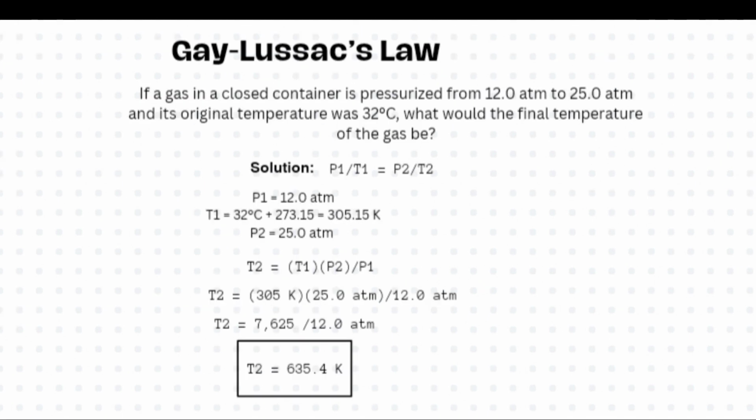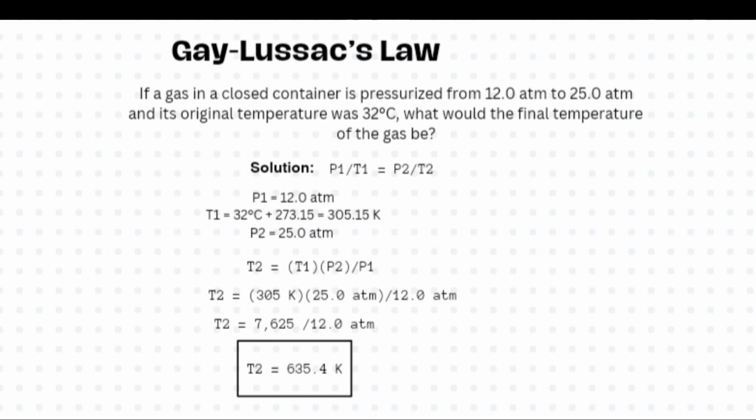Gay-Lussac problem. If a gas in a closed container is pressurized from 12 atmospheres to 25 atmospheres and its original temperature is 32 degrees Celsius, what will be the final temperature? So the formula for Gay-Lussac is P1 over T1 equals P2 over T2. P1 times T2 equals P2 times T1. T2 equals P2 times T1 divided by P1.